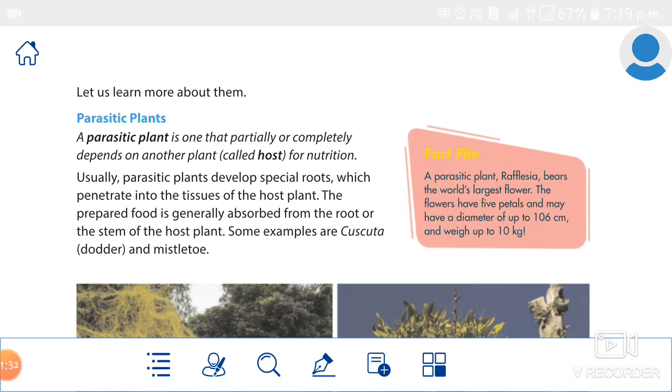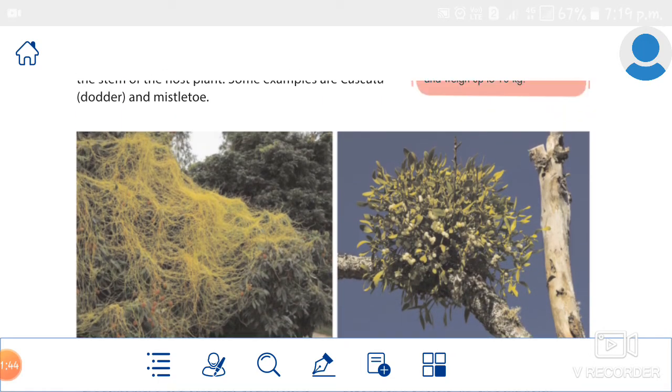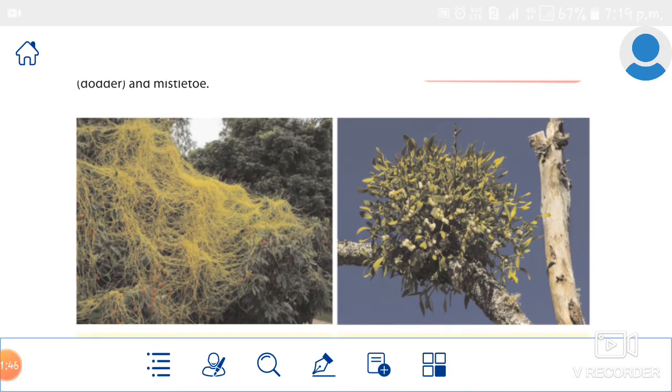You can see this book. Cuscuta is a dodder plant. First let's study about Cuscuta or dodder plant. See the picture of this. This first picture is Cuscuta. This Cuscuta twines around the host plant like a bunch of yellow wire, and it has a short root and a long thread-like stem.